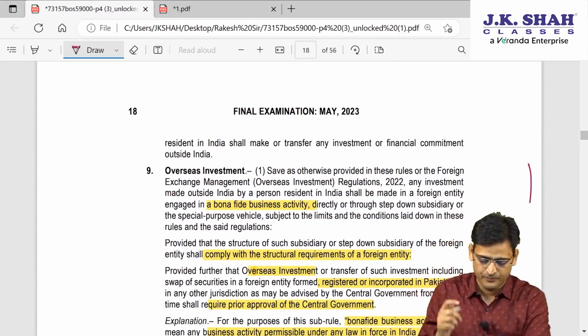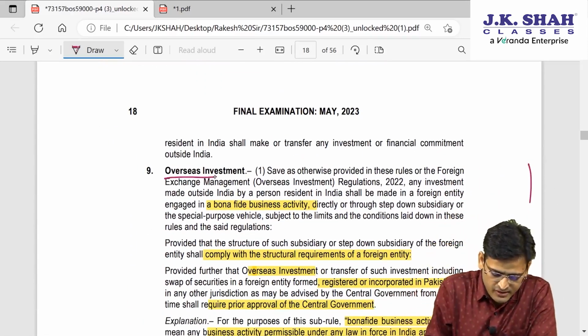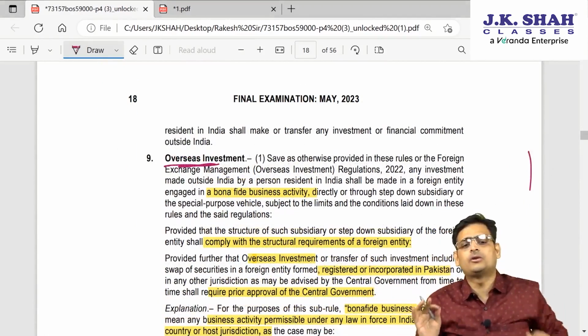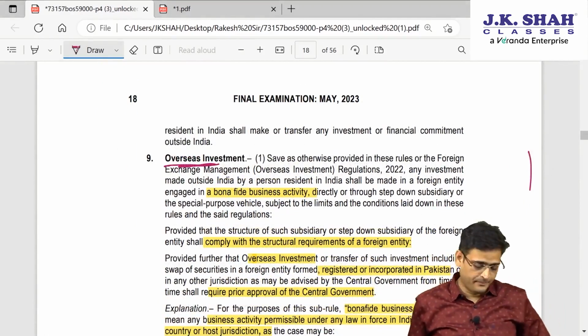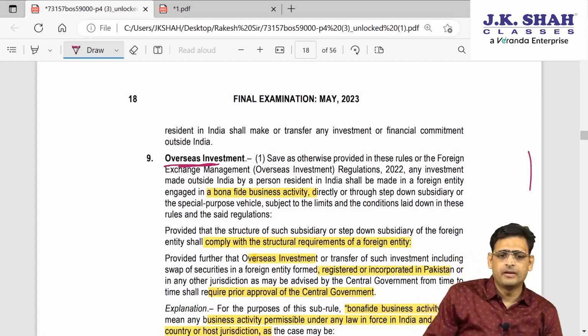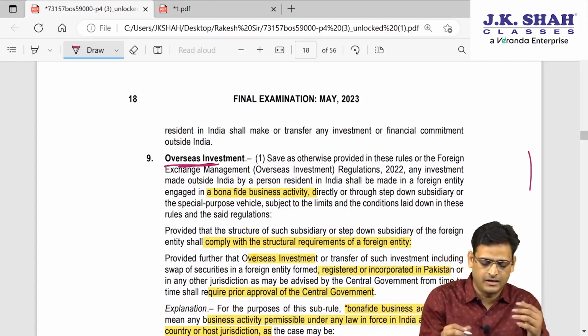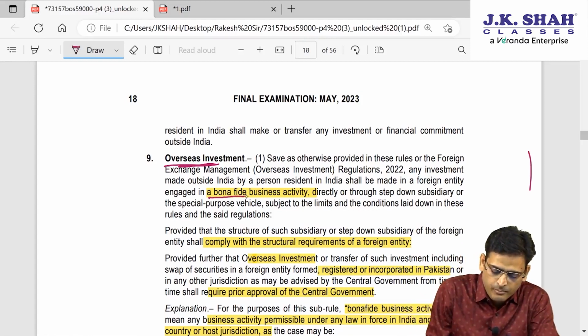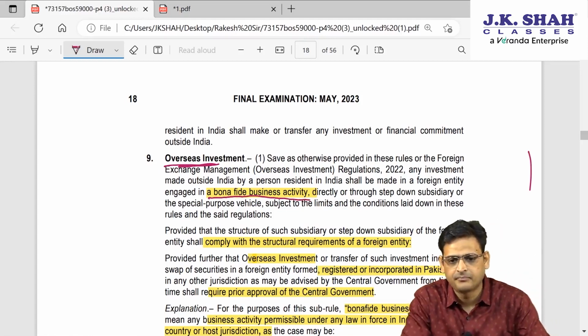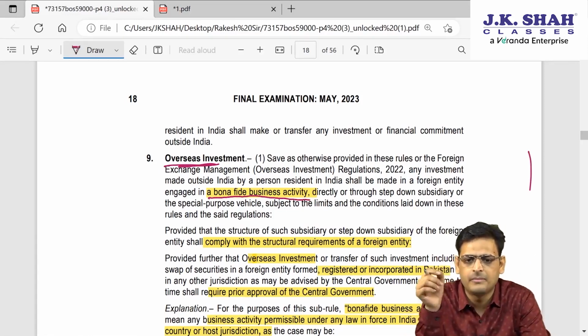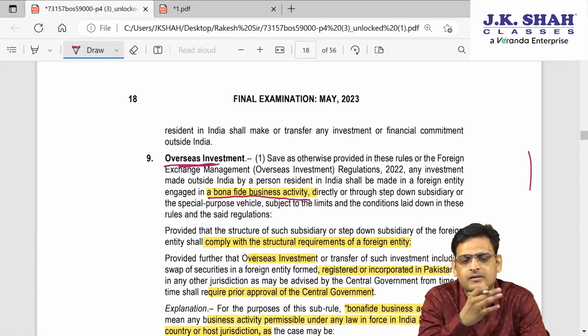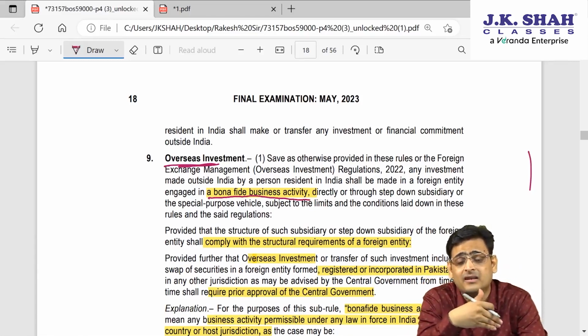Now this is important. Understand, overseas investment. Now they are talking about overseas investment. Please understand one thing: they are saying that the overseas investment which you are making should be in a bona fide business activity. So whenever you are making an overseas investment, that investment has to be in a bona fide business activity.